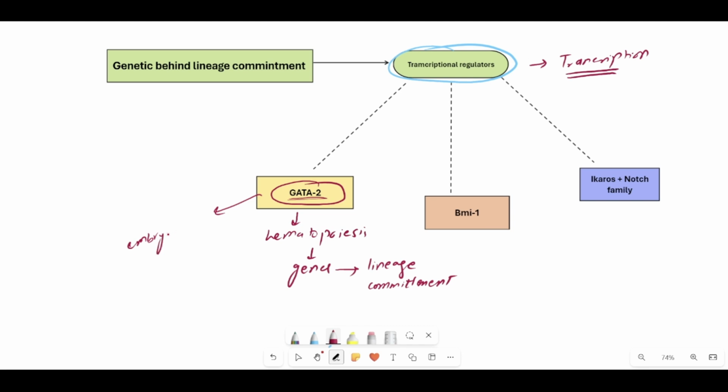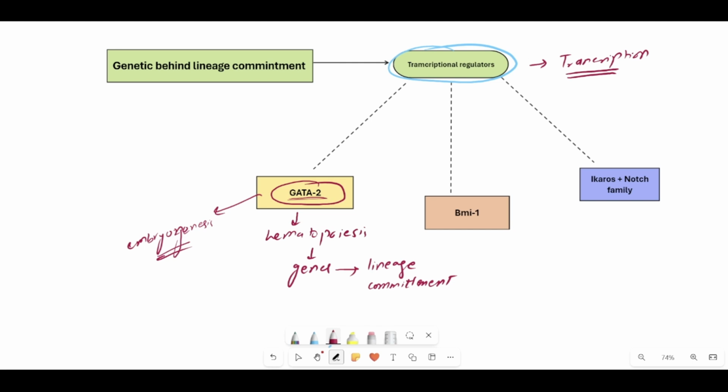During embryonic life these organisms die because they don't have the ability to carry out lineage commitment to produce a variety of immune cells, and they are highly immunocompromised and die during the initial stages of their life. So GATA2 is one of the most important transcription regulators for lineage commitment of the hematopoietic stem cells.